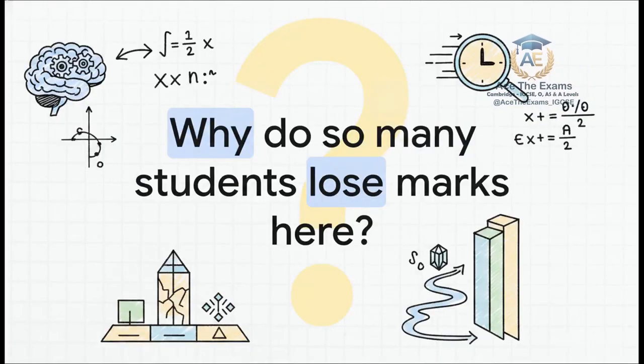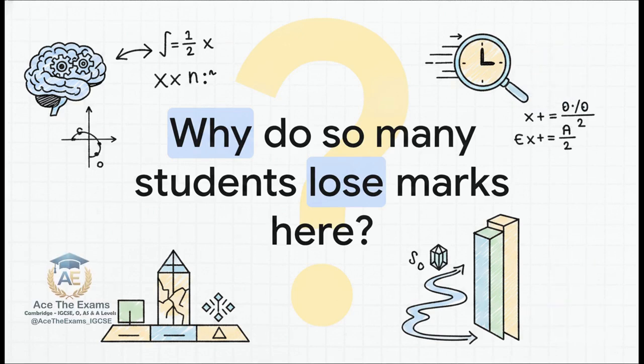So we have to ask the central burning question: why do so many capable students lose marks here? Is it a lack of raw facts? Is it because they literally don't know the integral of cosine or e to the power of x? No, absolutely not. The theoretical architecture of this topic tells us that the failure happens entirely at the analytical level. Students are rushing. They are completely missing the analytical depth the examiners demand.